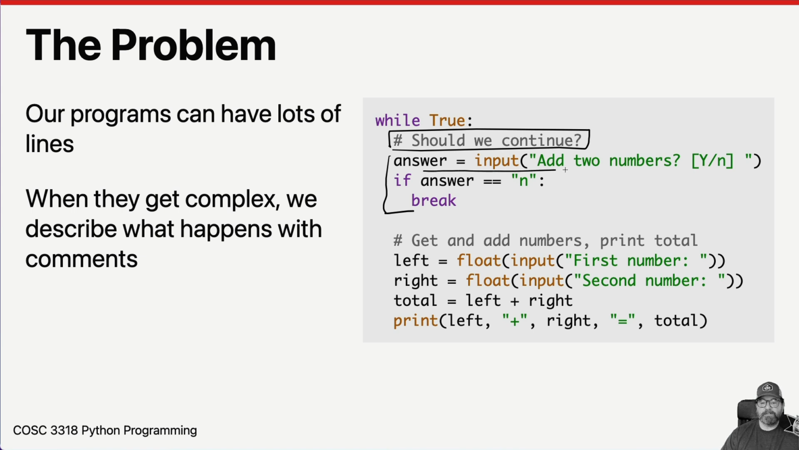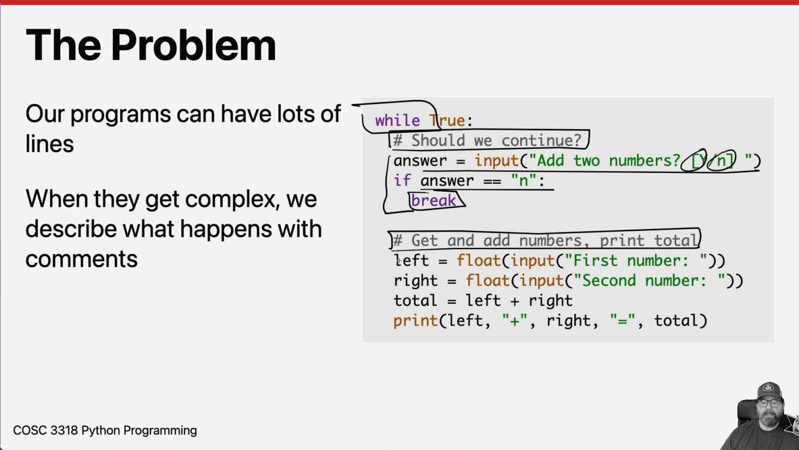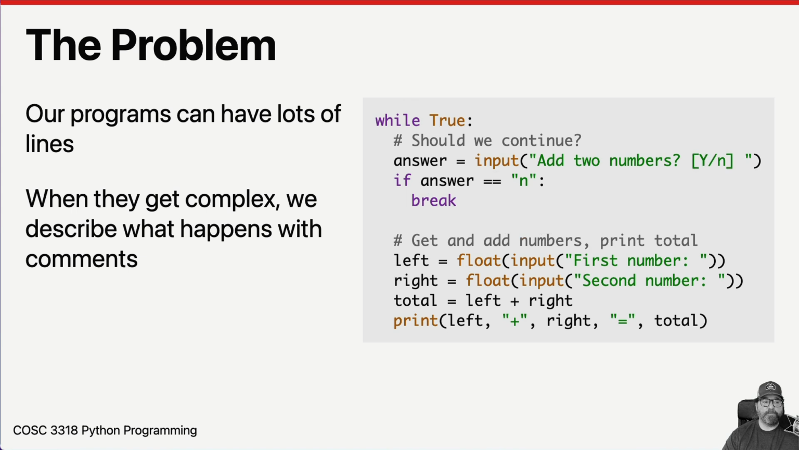And it gets an answer from the person, add 2 numbers, yes or no. And if the answer is n, then we break out of this loop here and the program ends. And then we have another block here that says get and add numbers, then print the total. And that's what these 4 lines of code do. When it gets really complex, imagine hundreds of lines of this with comments describing what things happen, and then reading this.